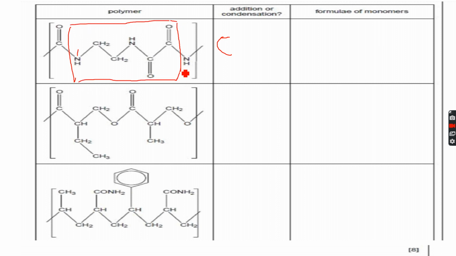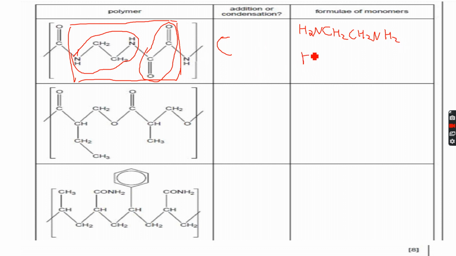This is one repeat unit, and therefore this is the diamine which has made the repeat unit, and this is the dicarboxylic acid which has made the repeat unit. So the first monomer will be the diamine, H2N, CH2, CH2, NH2, because you can see that here.